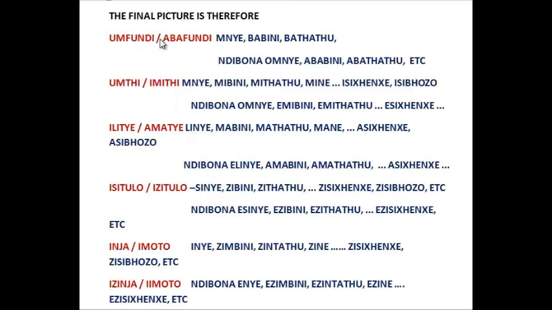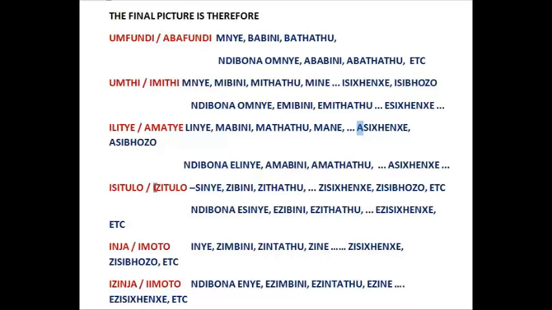This is therefore the final picture, starting with abafundi, and we can see the prominent role played by the ba. Then imiti, we can see the role played by the mi, and also the I when we get to 7. The switch over from 6 to 7 is where, if there's going to be a problem or something different, it will be. So here's one instance of that. Another one with ilike, amake, we can see the role played by the ma, and the change which occurs with 7 again, the ma becoming a.